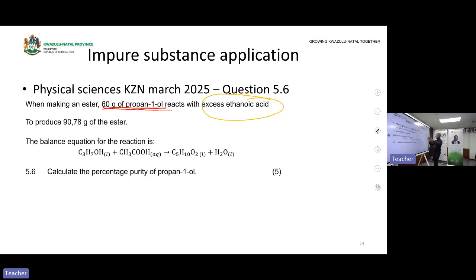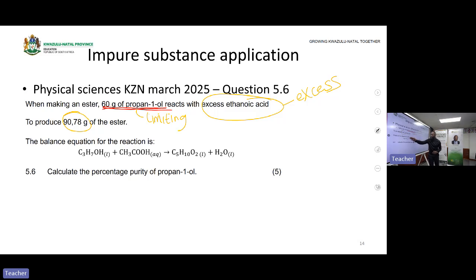Now, from this statement alone, you are happy because if this ethanoic acid is in excess, it means propan-1-ol is the limiting reactant. It works like that. One reactant will be in excess, then the other one will be the limiting. What does limiting mean? For now, we are thinking all this mass will react. But let us continue reading. It will produce 90.78 grams of ester. That is the mass of the product that we are sure is being produced.